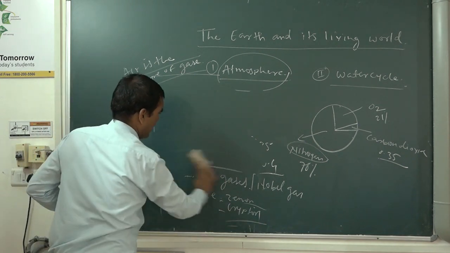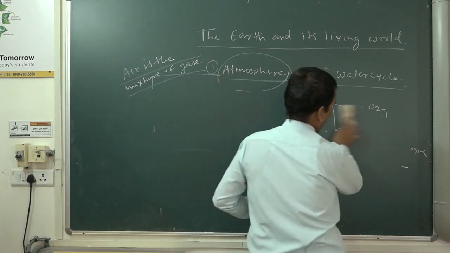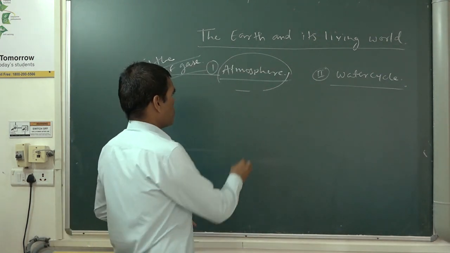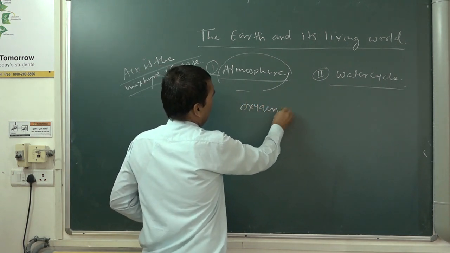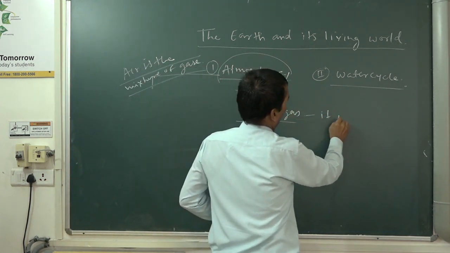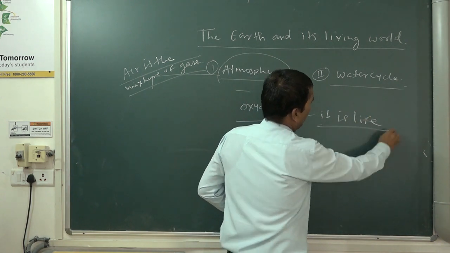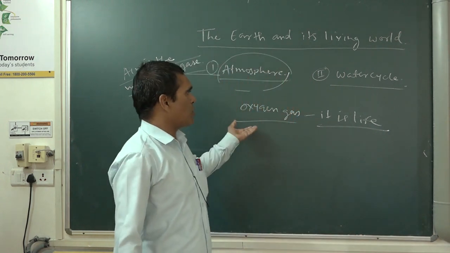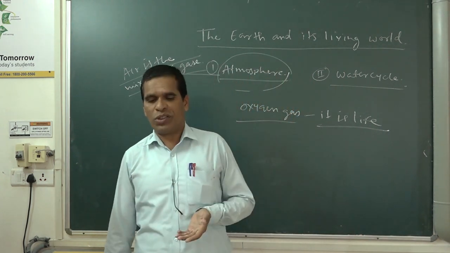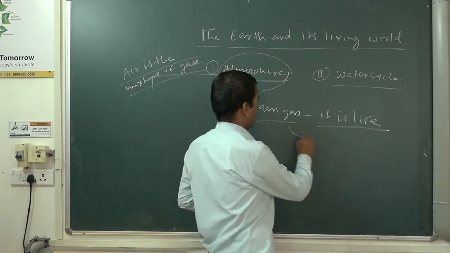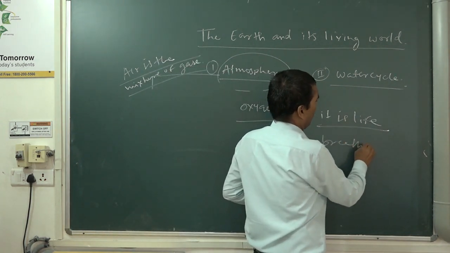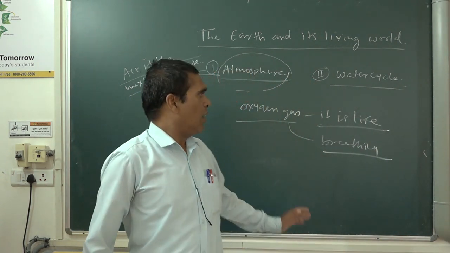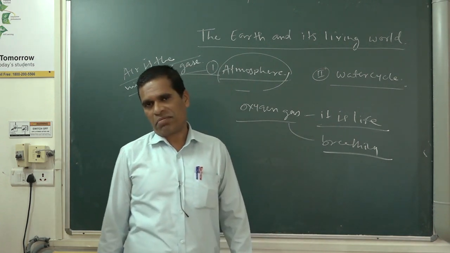Now we will come to the point: what is the use of oxygen? Oxygen gas is life. Without oxygen any living thing cannot survive, because every day, every moment we need oxygen. Your breathing process goes on with the help of oxygen. We breathe in oxygen, and oxygen is a very, very important gas.